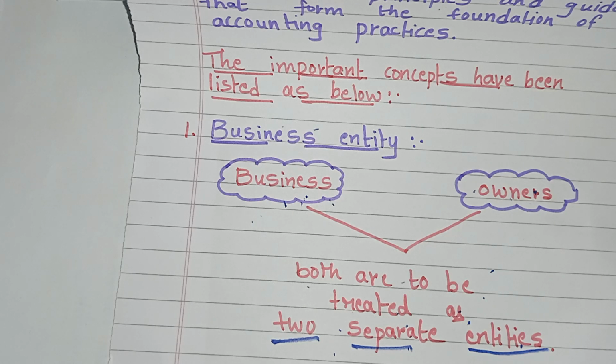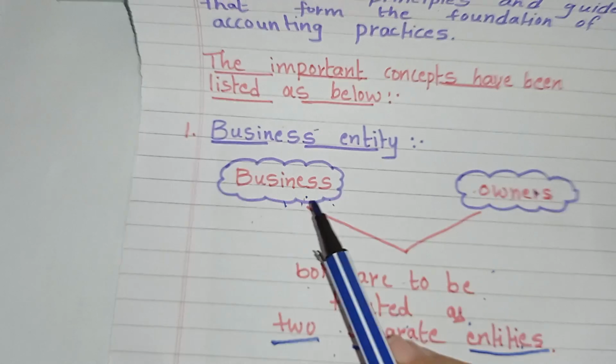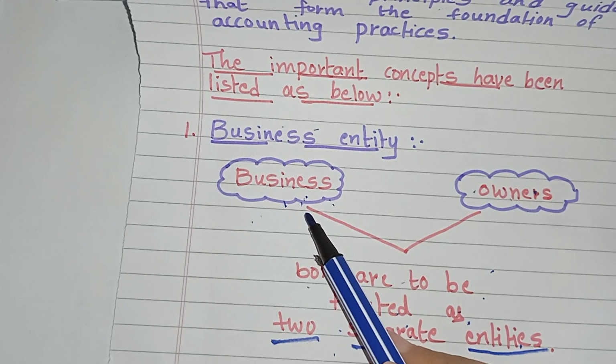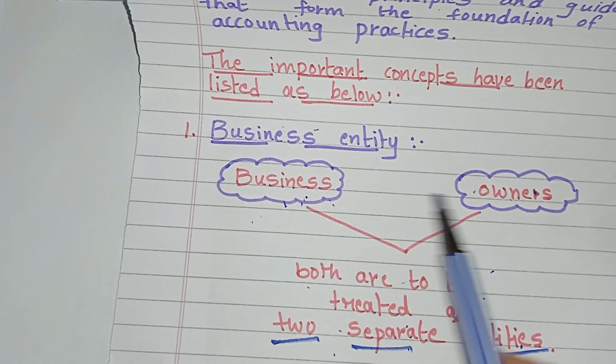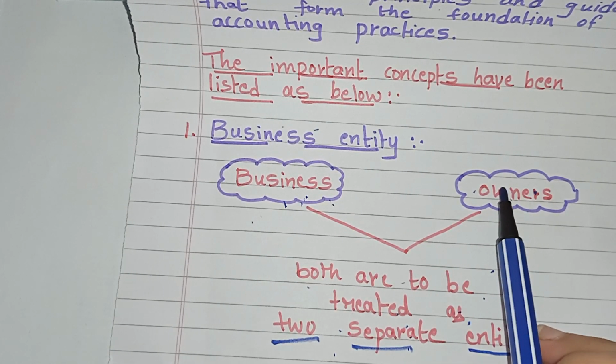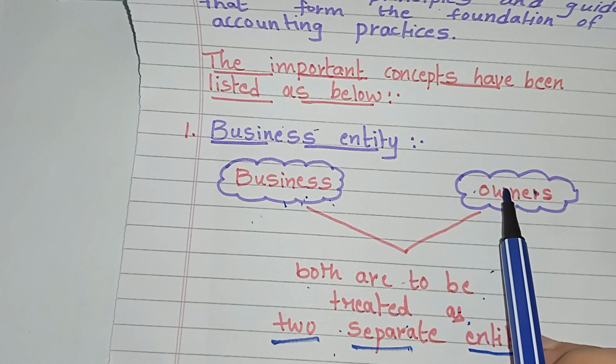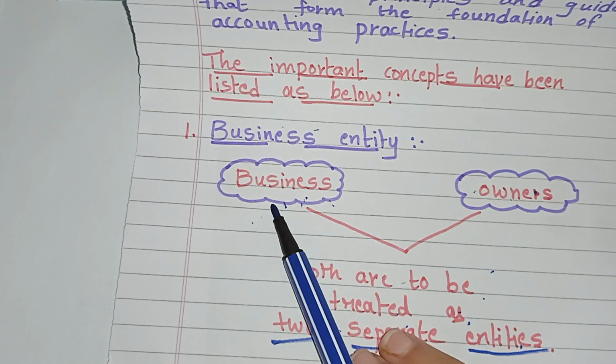I will explain this concept through one example. When a person brings some money as capital into his business, in accounting records it is treated as a liability of the business to the owner. Here one separate entity is the owner. We will assume the owner is one separate entity giving money to another distinct entity.